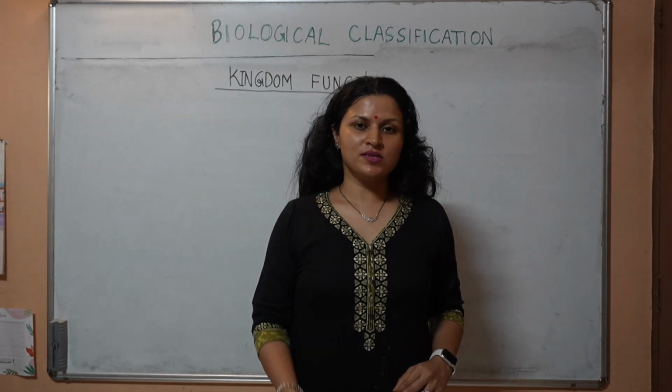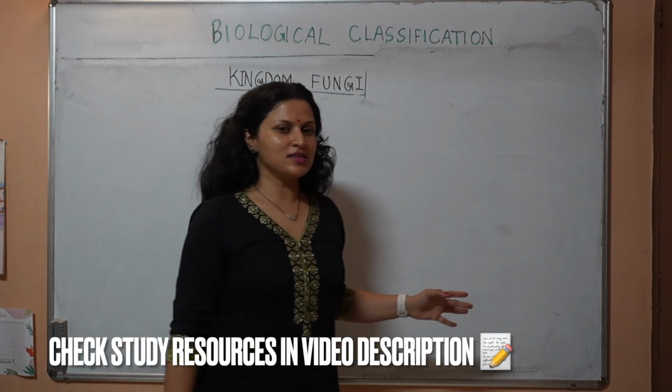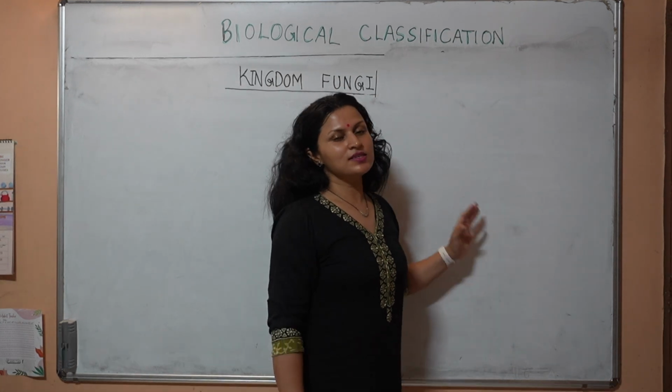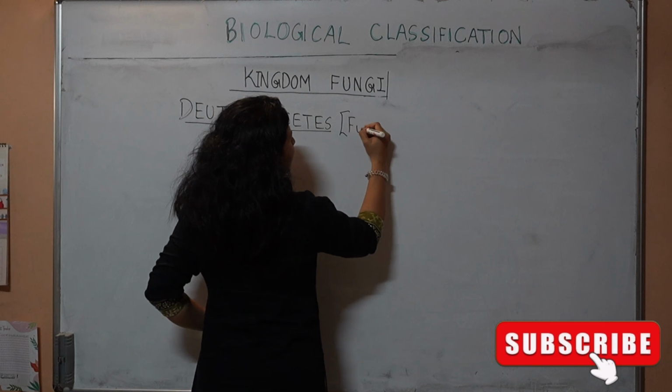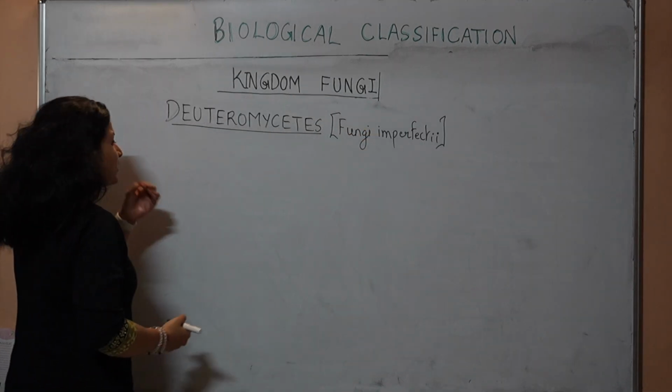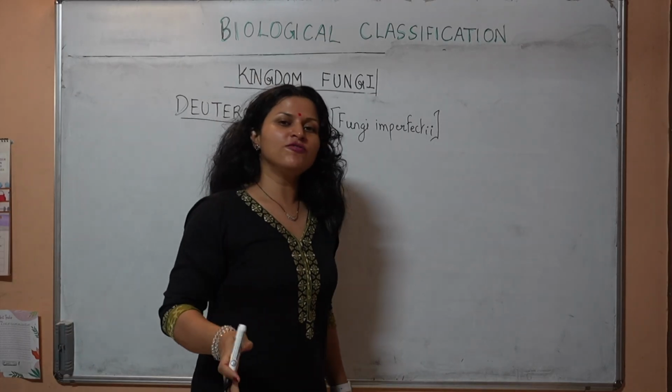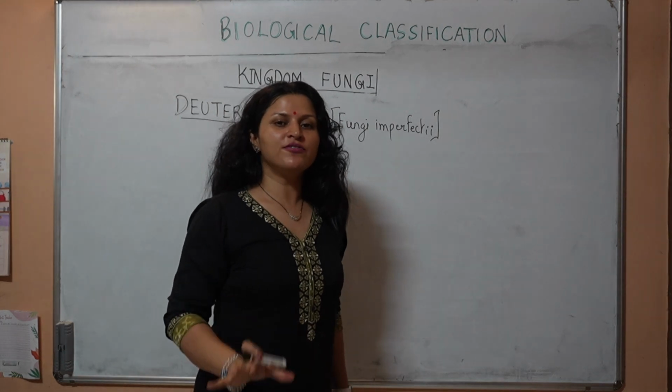So we have completed most of the kingdom Fungi. We have completed 4 classes: Oomycetes, Zygomycetes, Ascomycetes and Basidiomycetes, and this is the last class of the Eumycetes, that is Deuteromycetes. Deuteromycetes, also called the fungi imperfecti, also called the imperfect fungi. The remaining 4 fungal classes are called the perfect fungi.